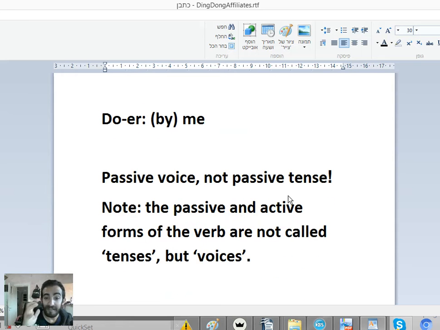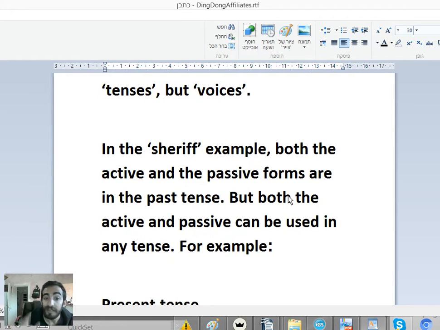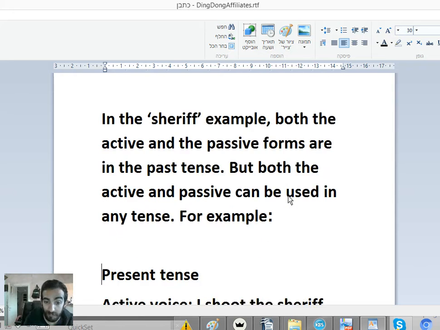Okay? Passive voice, not passive tense. Make the difference. The passive and active forms of the verb are not called tenses, but voices. In the sheriff example, both active and passive forms are in the past tense, but both the active and passive can be used in any tense.